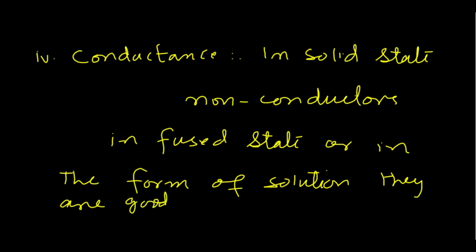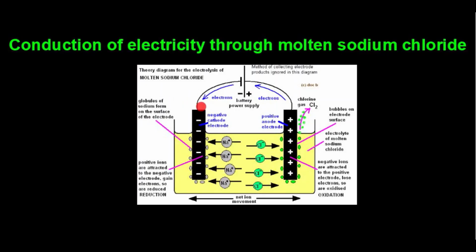Melted ionic compounds conduct electricity. We will understand this concept with the help of an example, that is conduction of electricity through molten sodium chloride.